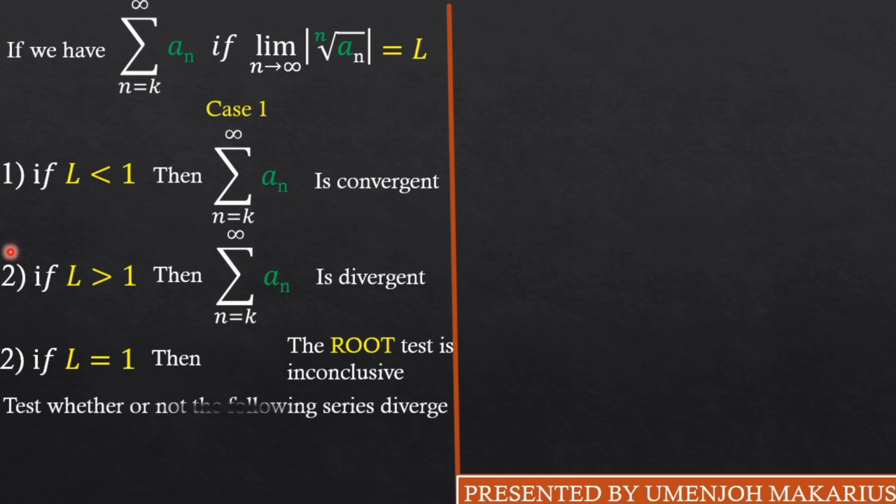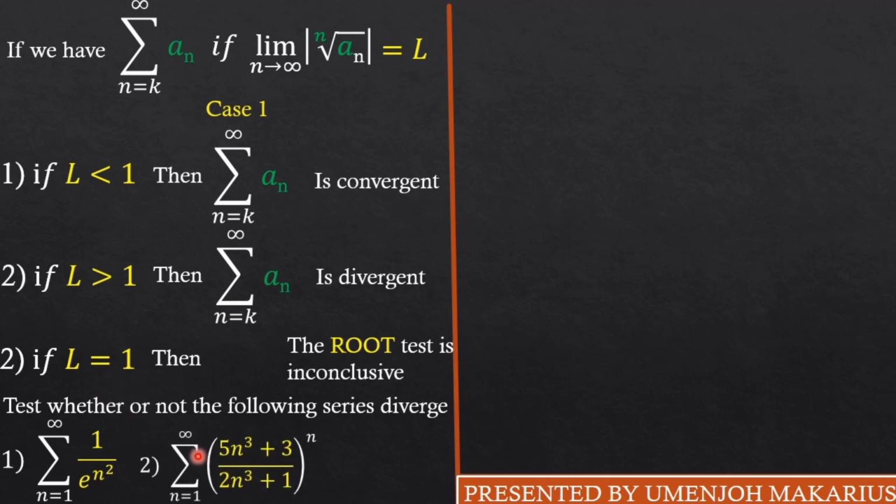All right, let's take some examples, guys. Let's test whether or not the series we have converge or diverge. The first case is the series as n goes from 1 to infinity of 1 over e raised to the power n squared. The second case is the series as n goes from 1 to infinity of (5n cubed plus 3 over 2n cubed plus 1) all raised to the power n.